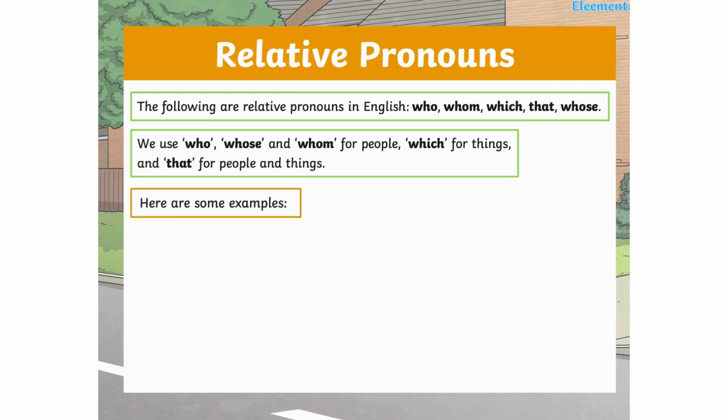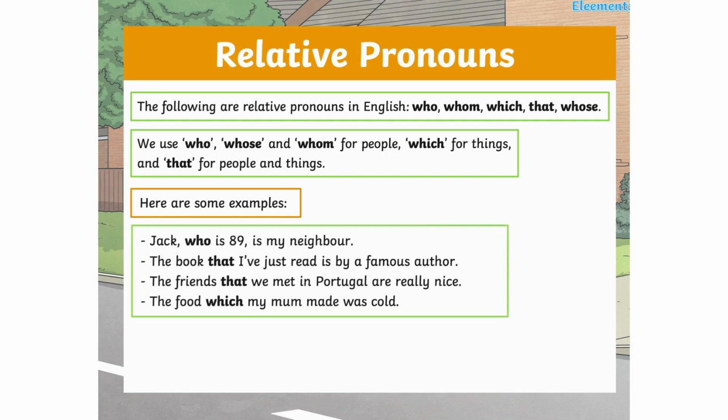Here are some examples. Jack, who is 89, is my neighbor. The book that I have just read is by a famous author. The friends that we met in Portugal are really nice. The food which my mom made was cold.